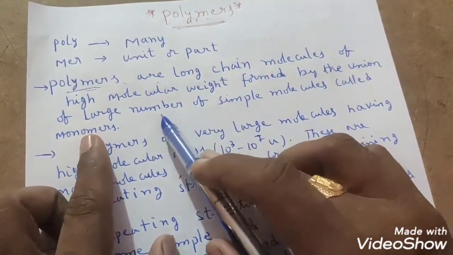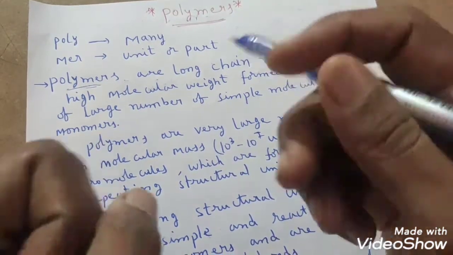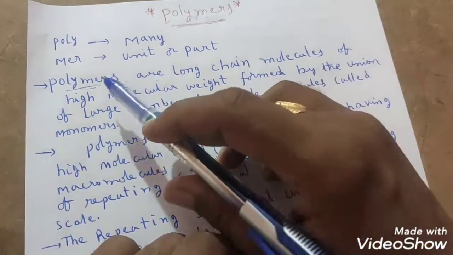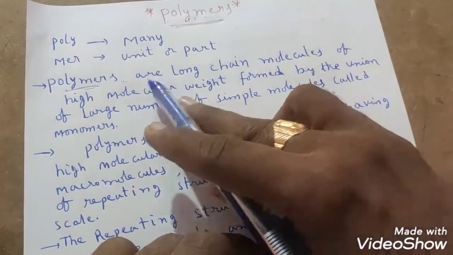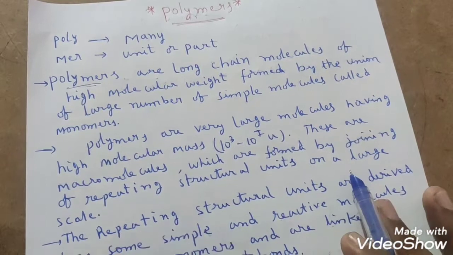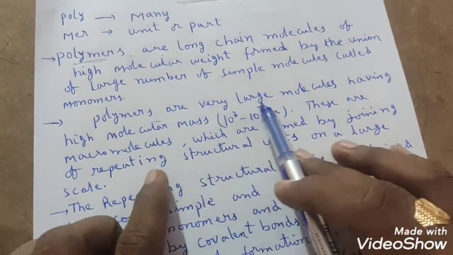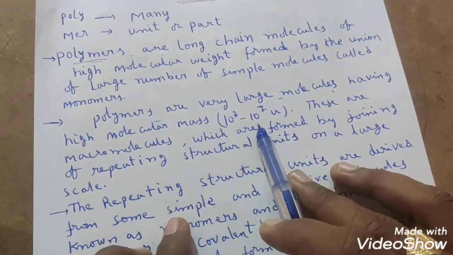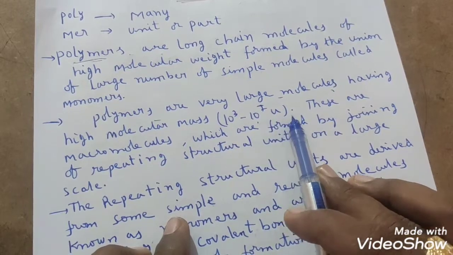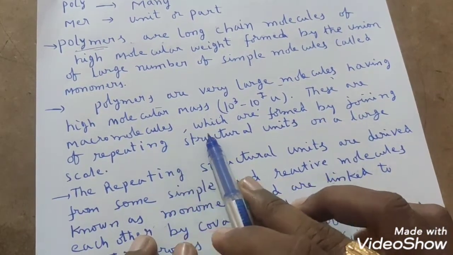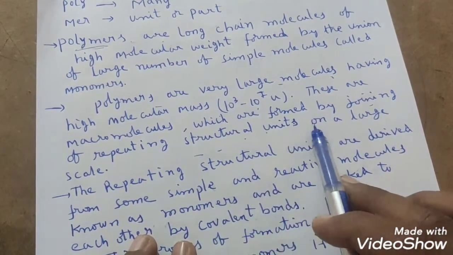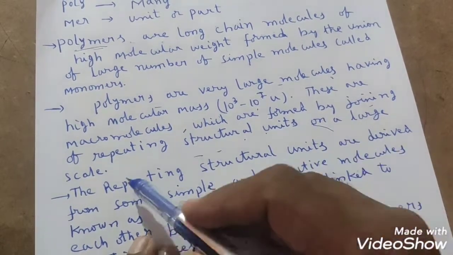That means a large number of simple molecules joining one by one and it produces a long chain molecule which is called a polymer. So how do we get a polymer from simple molecules? Those are monomers. We will see now in this chapter, right? So polymers are very large molecules having high molecular weight, found to be 10 cube to 10 power 7 unified mass. And these are macromolecules which are formed by joining of repeating structural units on a large scale, students.